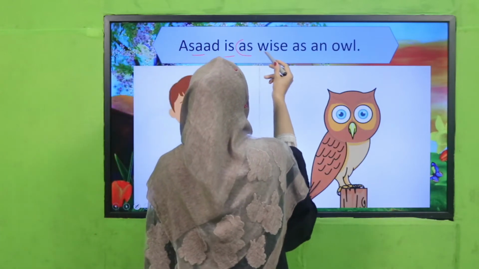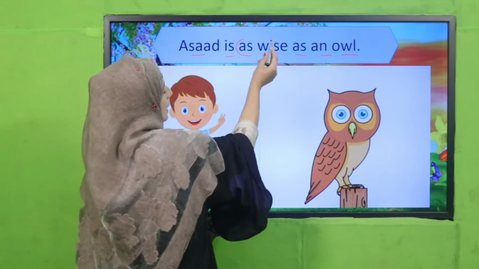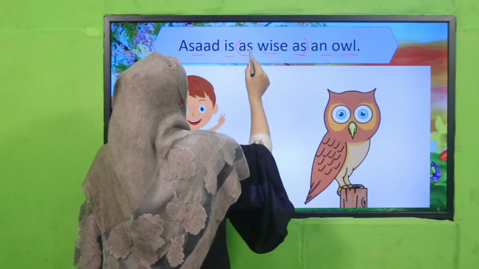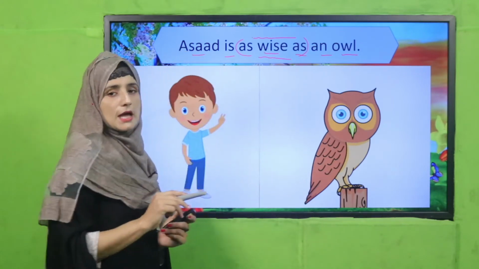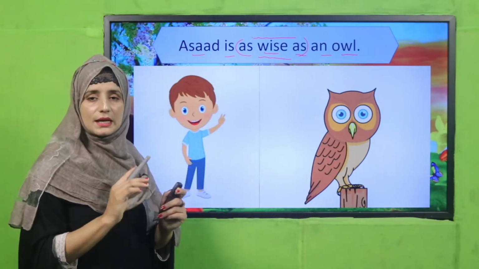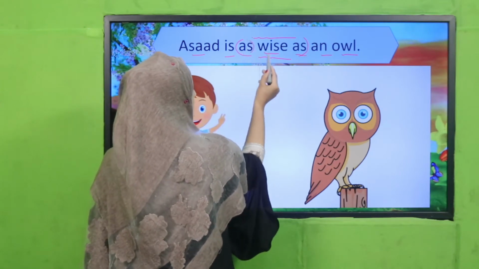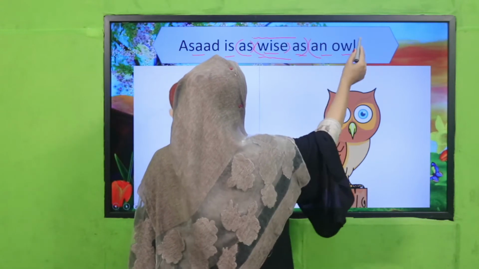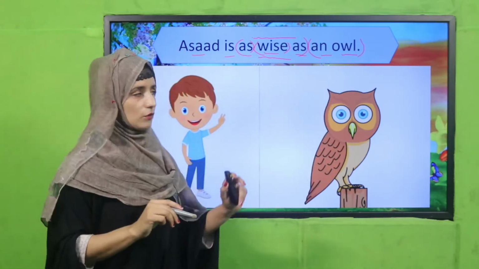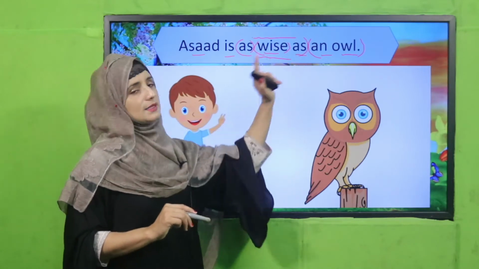Asad is as wise as an owl. Have you judged, my dear students, how I have compared, and what my sentence structure is where I have kept the simile? See there: first is "as", then "wise" is an adjective, then "as", and after that a noun. This is the actual structure: first noun, as, adjective, as, and then noun.